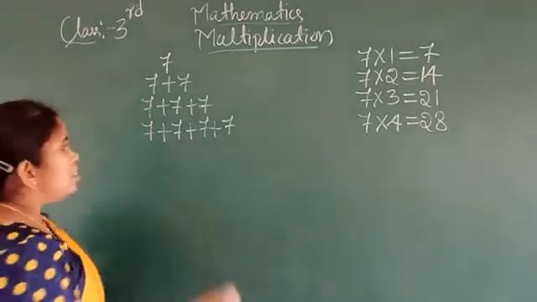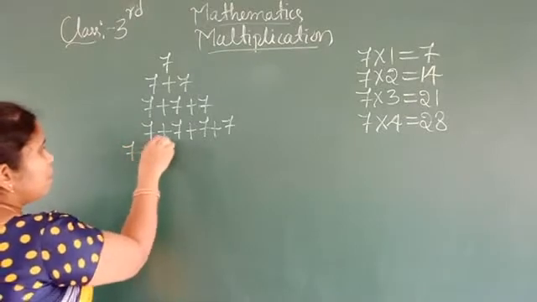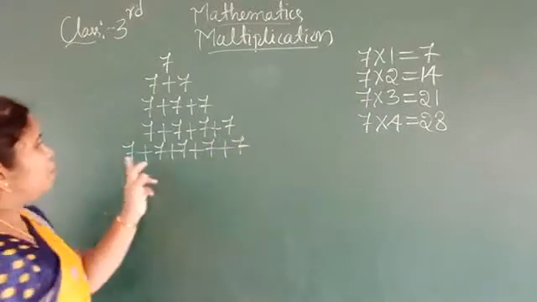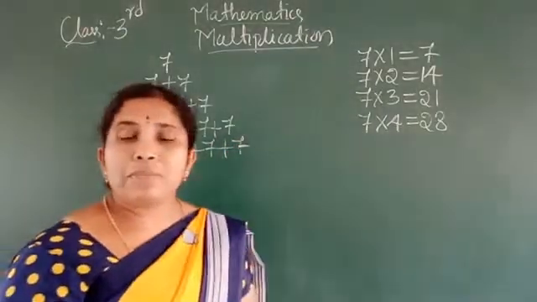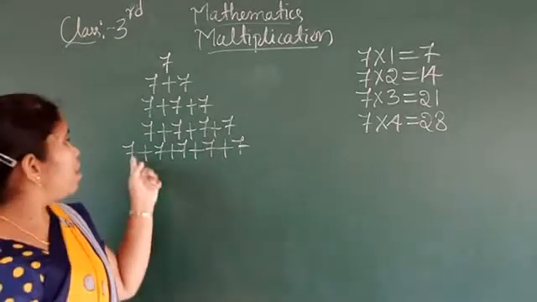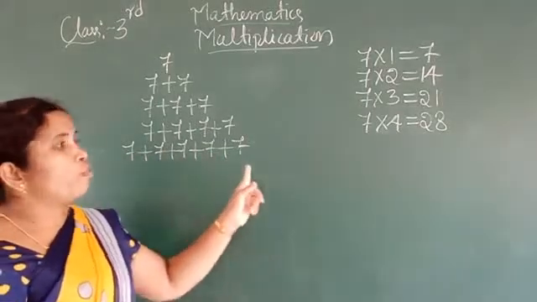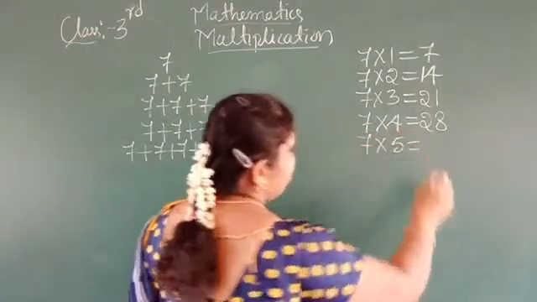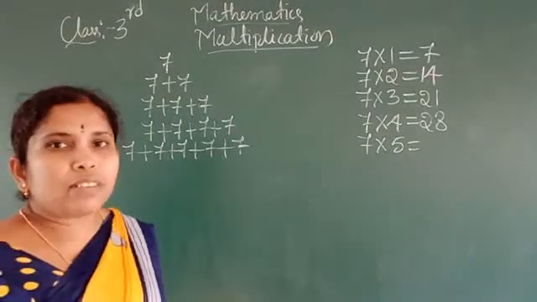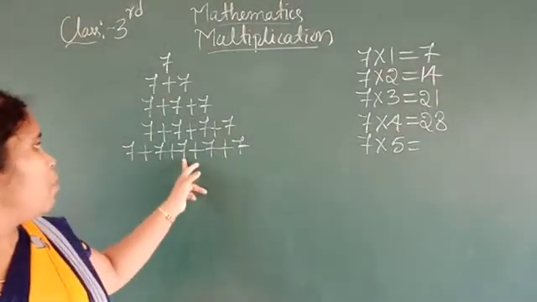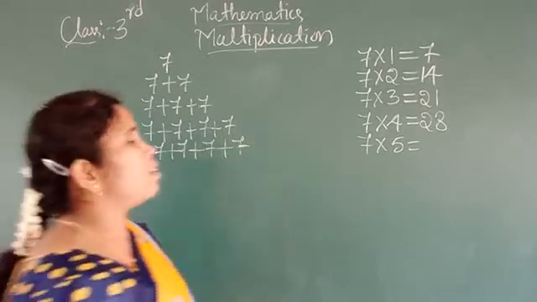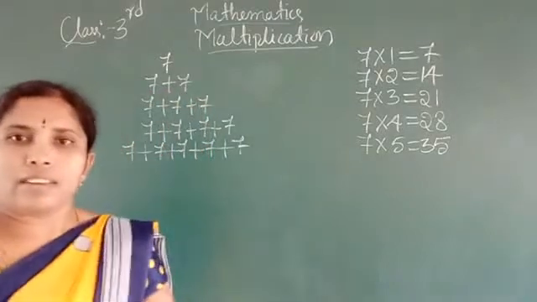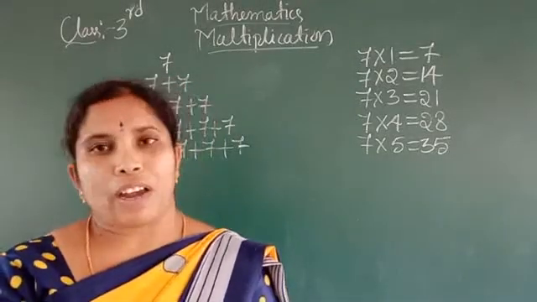Yes. Next, 7 plus 7 plus 7 plus 7 plus 7. 1, 2, 3, 4, 5. How many times is there 7 here? 5 times is there. Add 7 5 times. We get 7 plus 7 is 14, plus 7 is 21, plus 7 is 28, plus 7 is 35. 7 fives are 35.